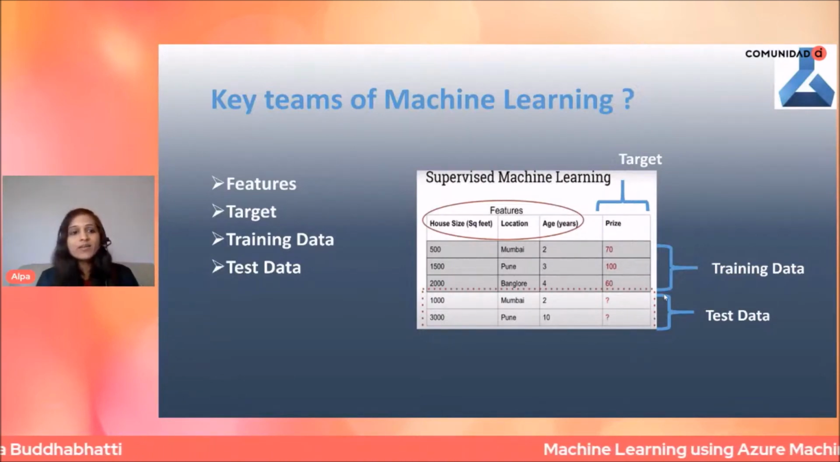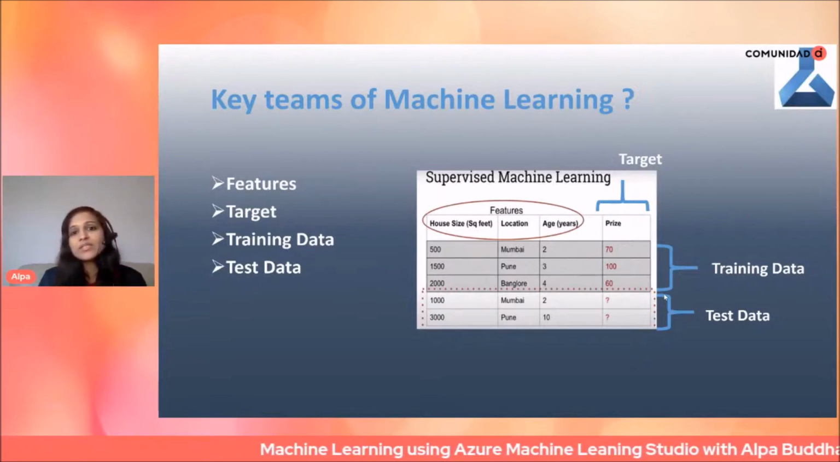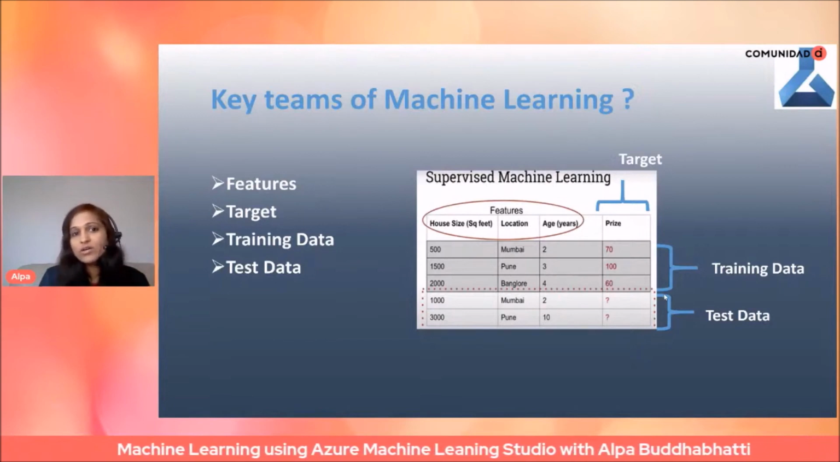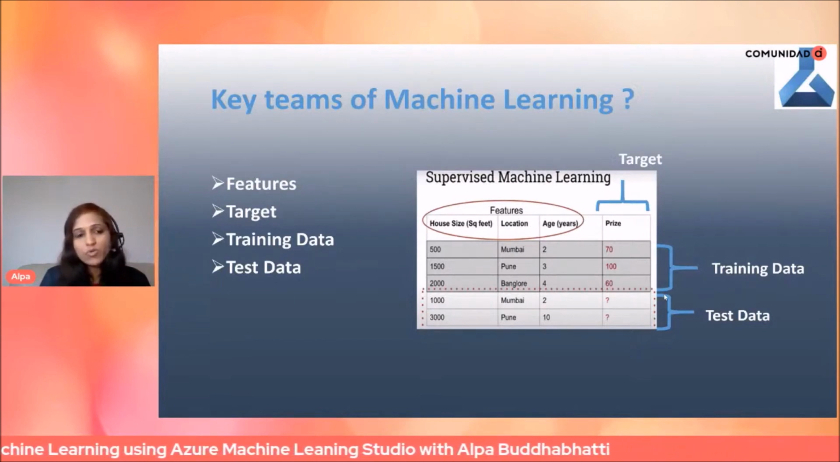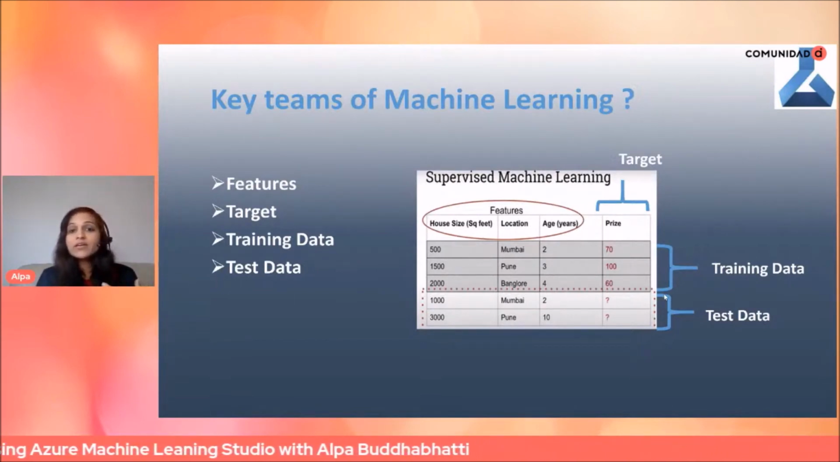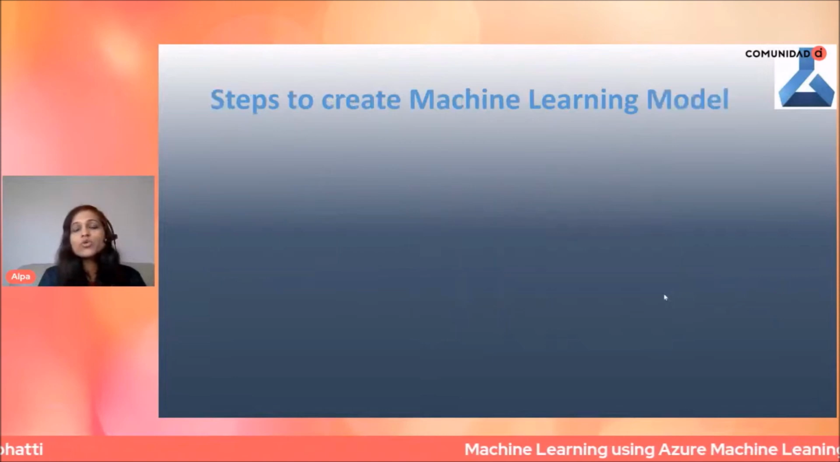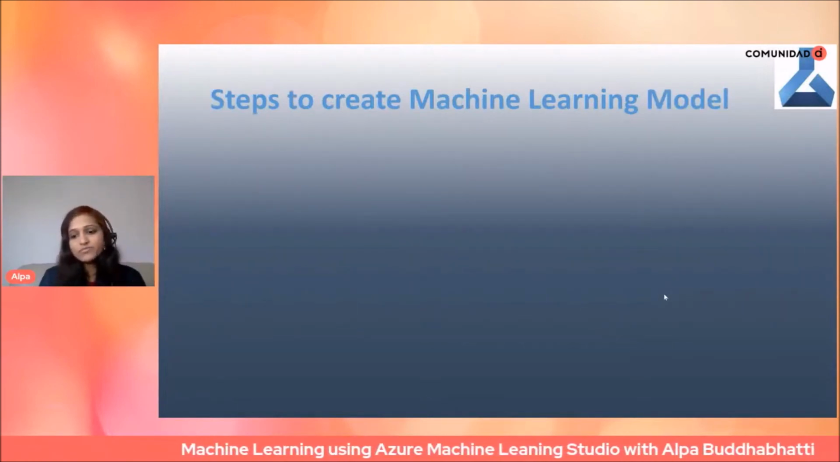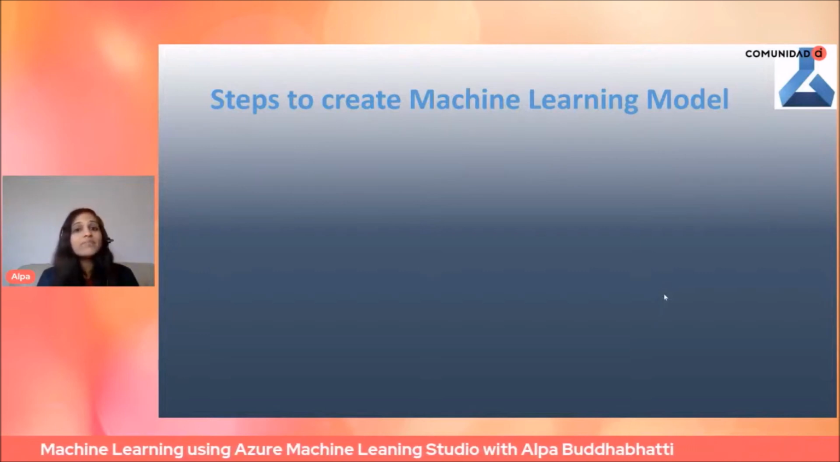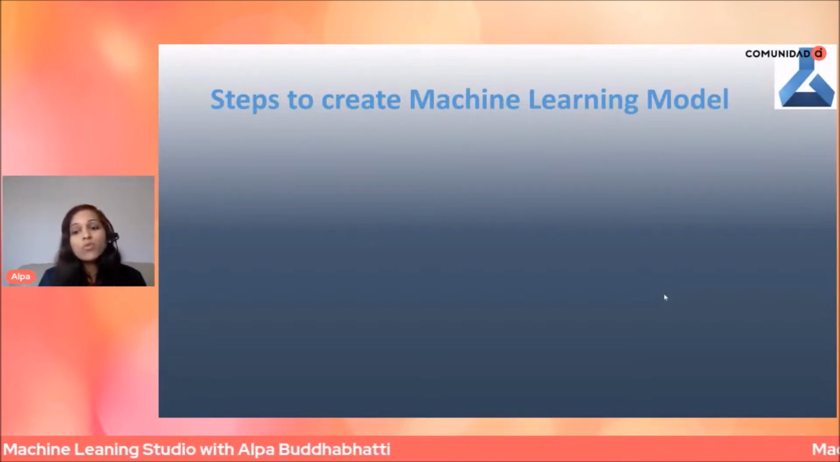So these are the four very basic key terms for any machine learning project, system or module. There are many others available, but for a beginner these are very important. So now let's move into the next one, which is the steps to create a machine learning model. These are the very basic steps which you need in any machine learning module.